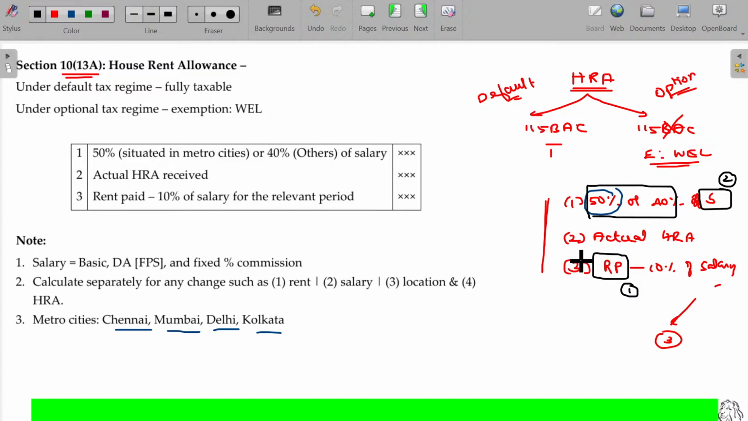3 or 4 months he stayed in metro. The remaining months he stayed in non-metro. Then to the extent or period he stayed in metro, we have to calculate based on 50%. To the extent he stays in non-metro, we have to calculate based on 40%. Third one.